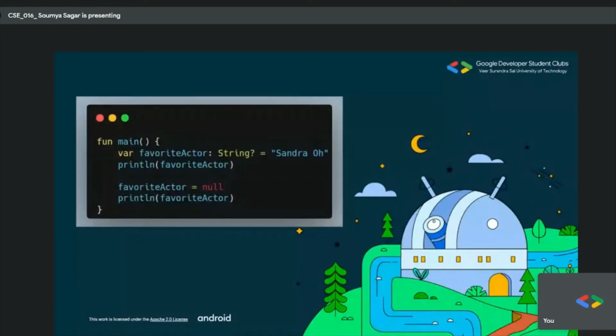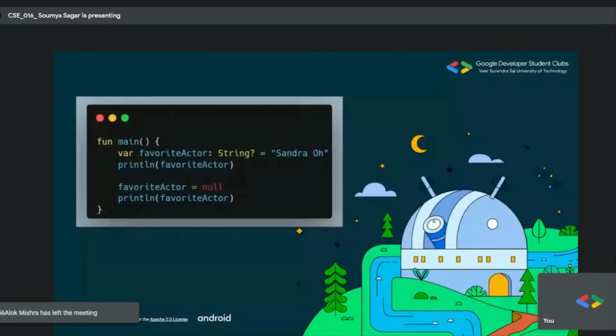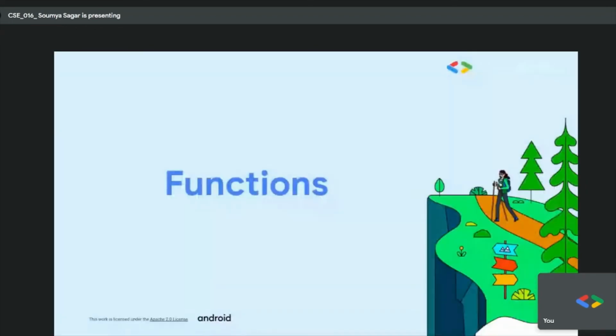Why? Because this question mark denotes to the compiler that this favorite actor can either hold the object or it can be empty. In the earlier scenario, the compiler said there is a box and it must hold an object. But here we are giving an option that it can be null also. So this is what the question mark is all about. It gives the container an option that it can be null or empty too. So this is all about null.